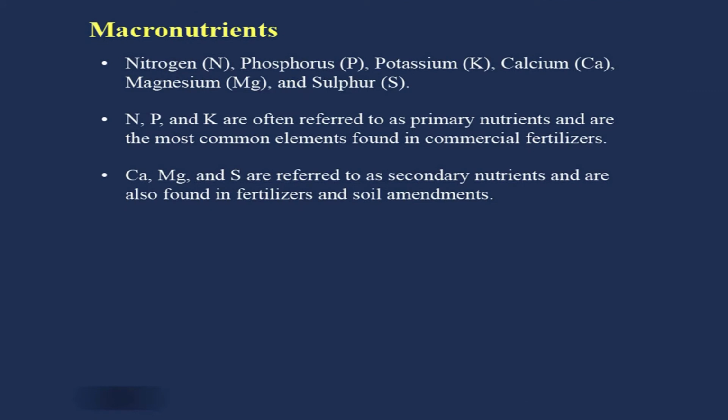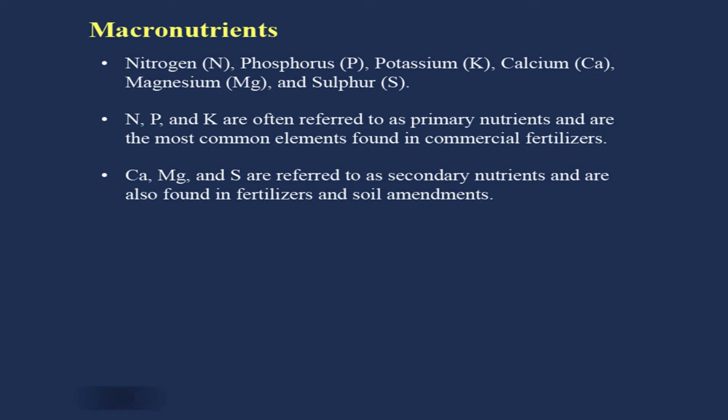Now, macronutrients are nitrogen, phosphorus, potassium, calcium, magnesium and sulfur. Nitrogen, phosphorus and potassium are often called primary nutrients and are the most common elements found in commercial fertilizers, and farmers also give primary importance to these nutrients. Even an illiterate farmer knows about these fertilizers or these nutrients. He easily tells us that he supplies nitrogen from urea. So, farmers are aware of certain fertilizers and nutrients.